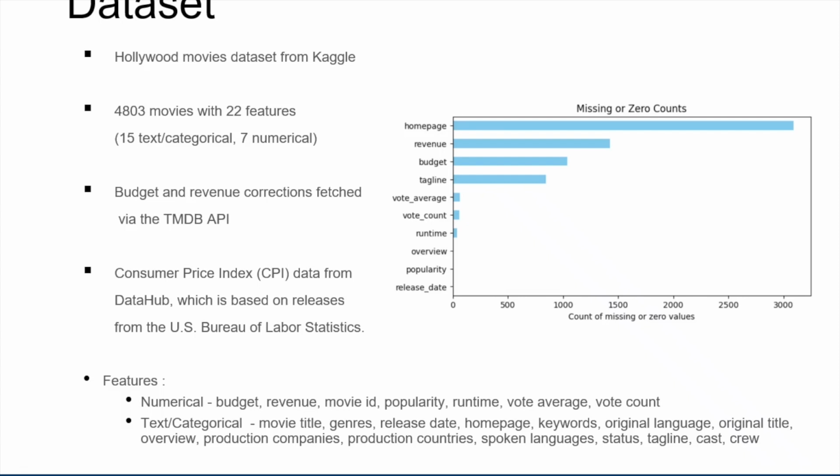To resolve this, we fetched updated values using the TMDB APIs, which helped fill in the gaps with more reliable data. Additionally, we use consumer price index data from DataHub, which is based on releases from the US Bureau of Labor Statistics, to adjust financial values for inflation.